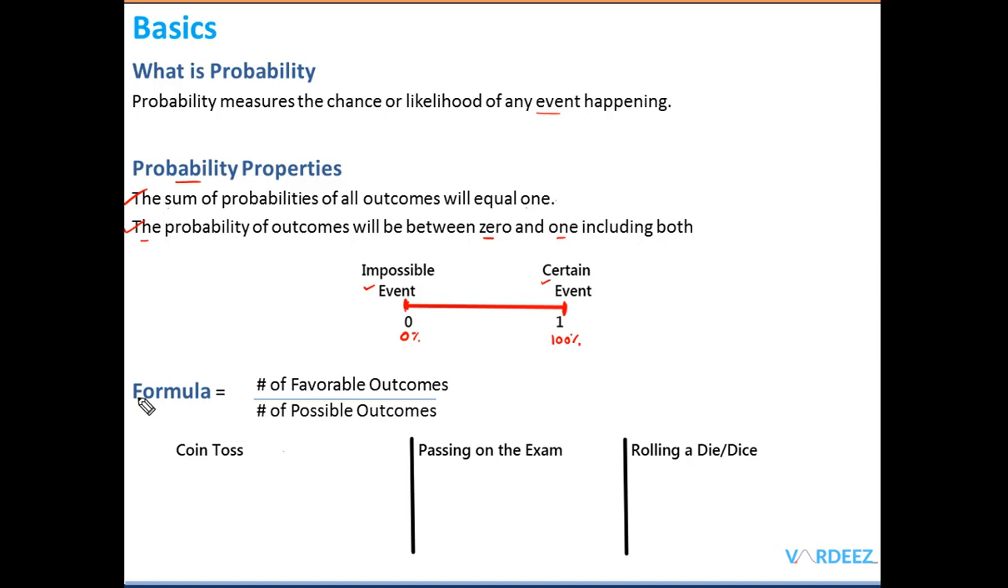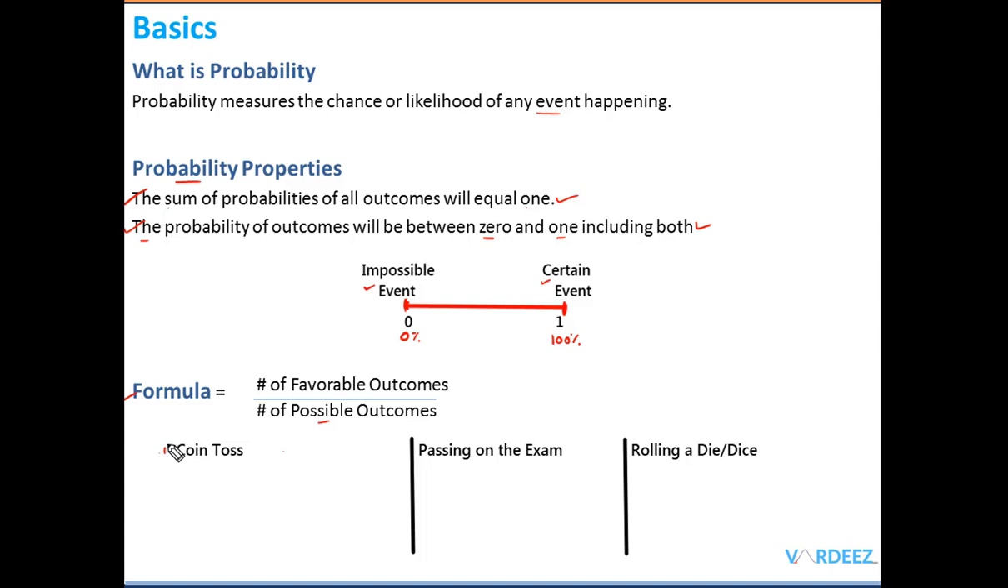Now there's a formula to calculate probability, and the formula is very simple. It says the number of favorable outcomes divided by the number of possible outcomes. Okay, let's take 3 examples here so that we understand this particular formula well, and we also confirm that these properties actually hold in reality.